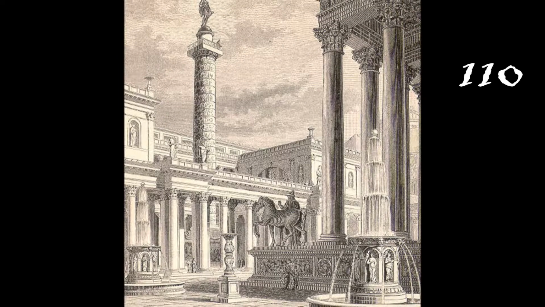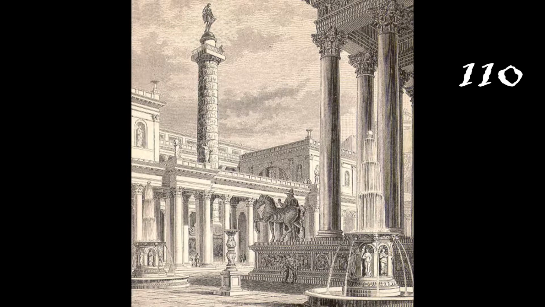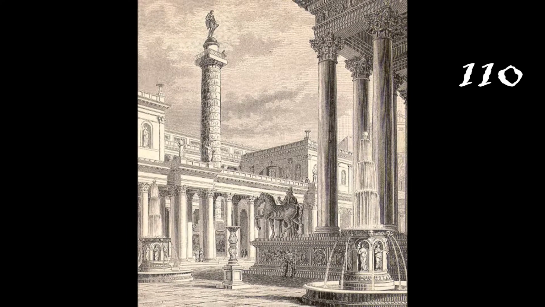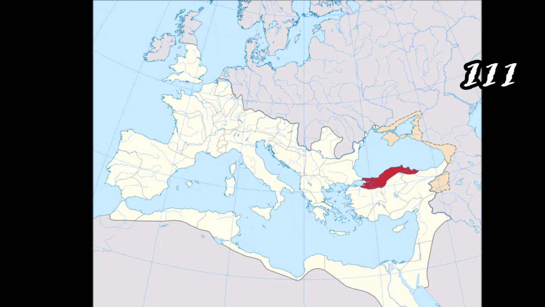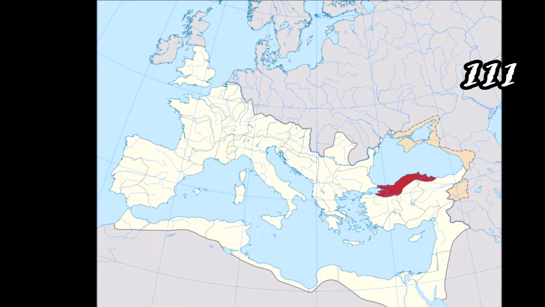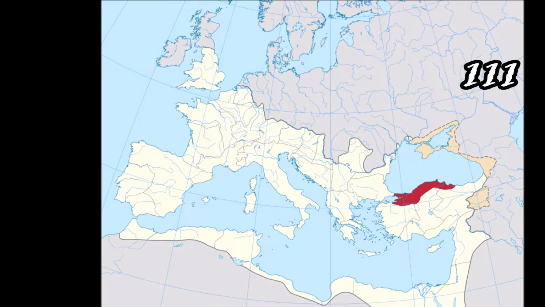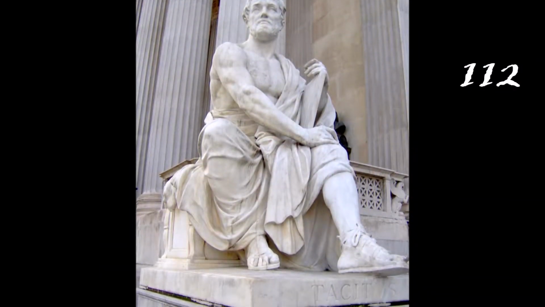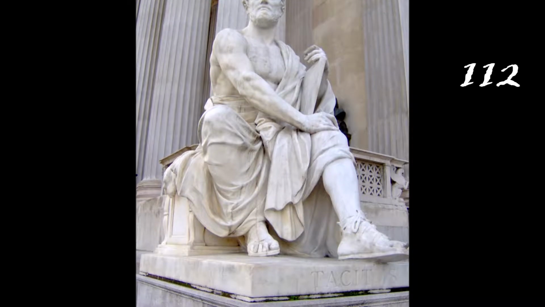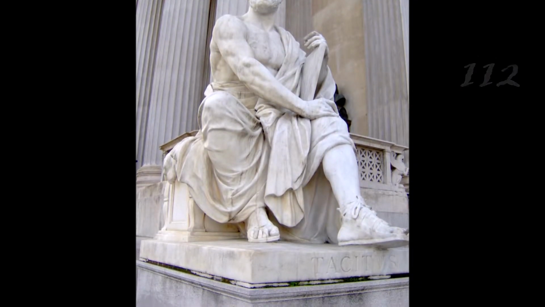The Forum of Trajan, constructed in Rome by Syrian architect Apollodorus of Damascus. Emperor Trajan sends Pliny the Younger as governor, Legatus Augusti, to Bithynia. Publius Cornelius Tacitus is governor of the Roman province of Asia, Anatolia.